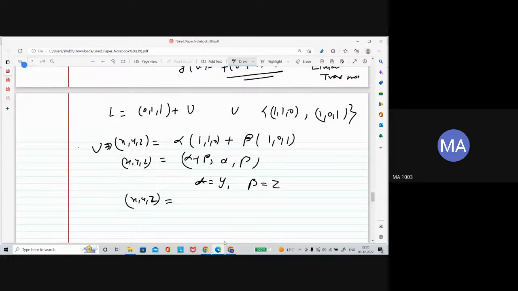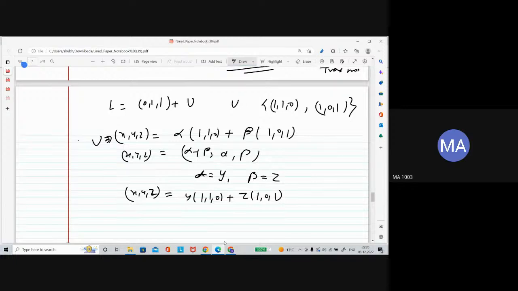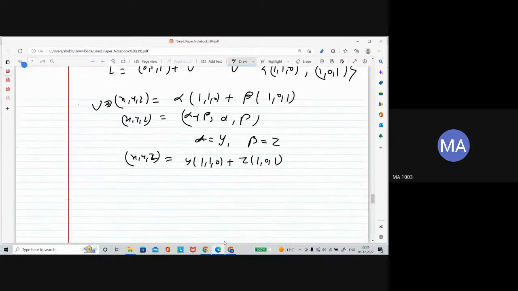Of u can be written as y110 plus z101. So that means your u is actually xyz such that, or in a more precise way, here is how it is written in the options.